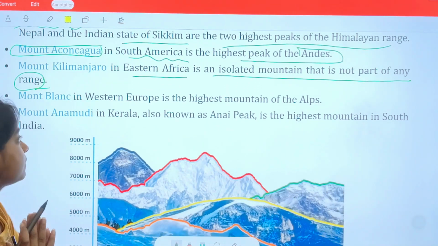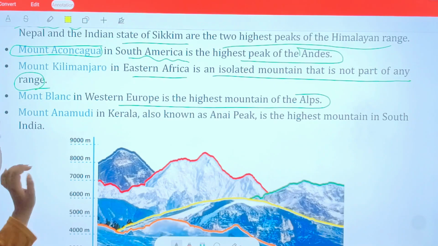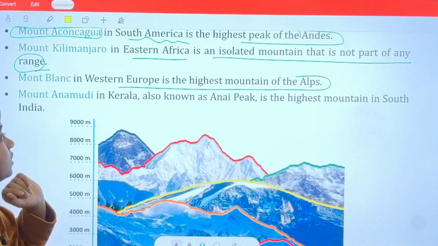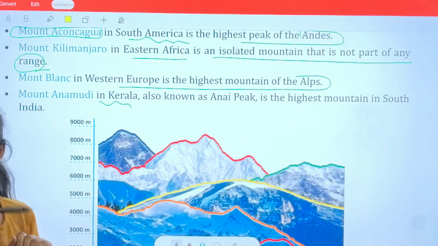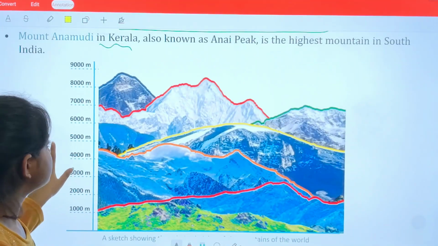Next we have Mount Blanc. Mont Blanc in Western Europe is the highest mountain of the Alps. You have to learn all these. And next is Mount Anamudi, which is present in India, and it is the highest mountain in the southernmost part of India.